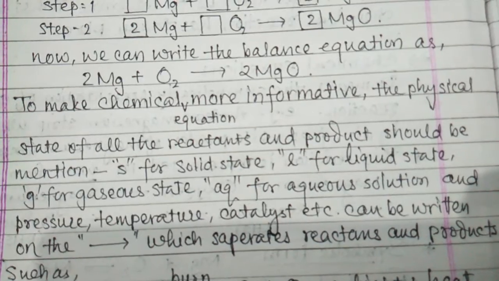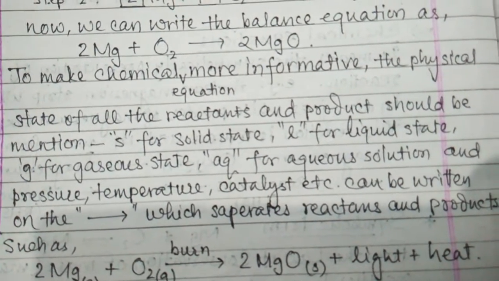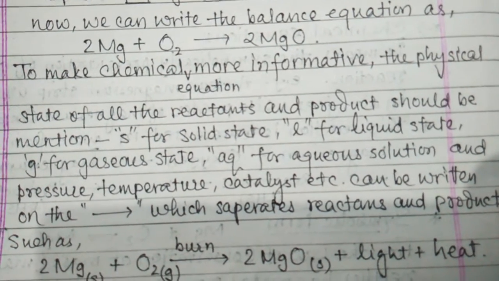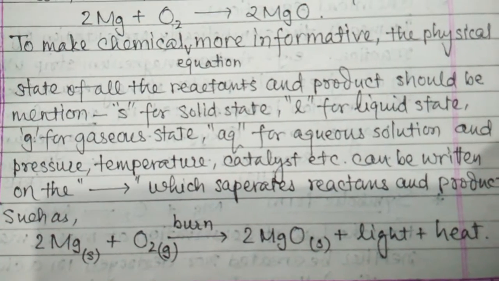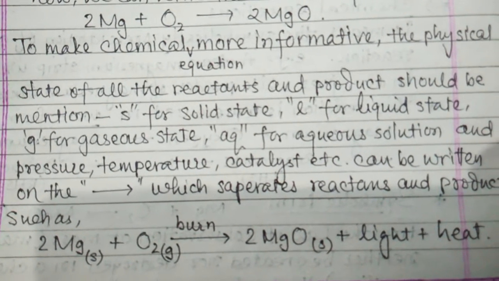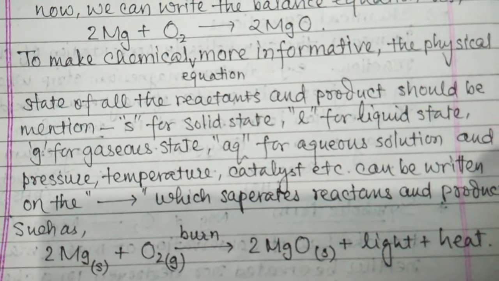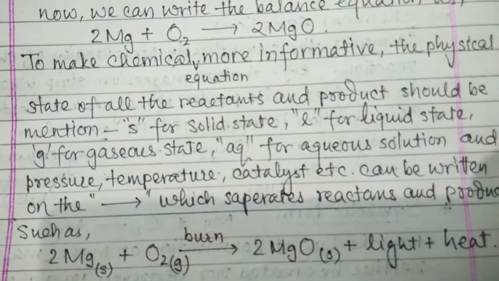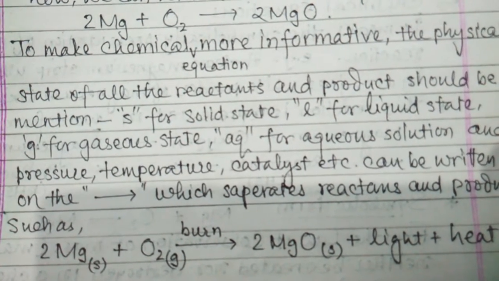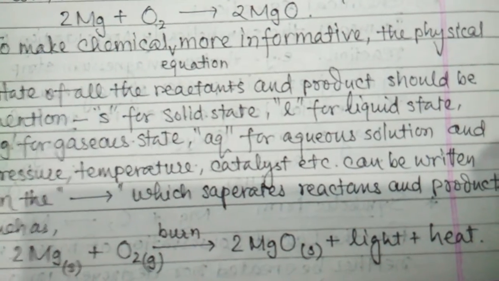And pressure, temperature, and catalyst, etc., can be written on the arrow. So this reaction now is an informative reaction: 2 Mg solid plus O2 gaseous, on the arrow burn, because magnesium ribbon is burnt in air, gives 2 magnesium oxide in solid form; light and heat are evolved.